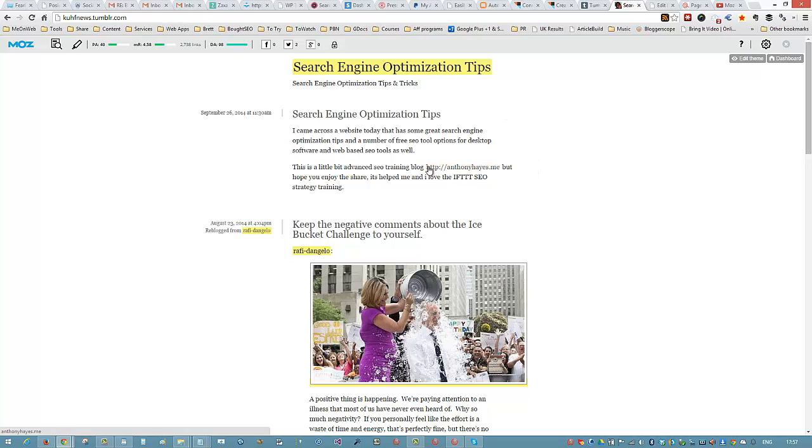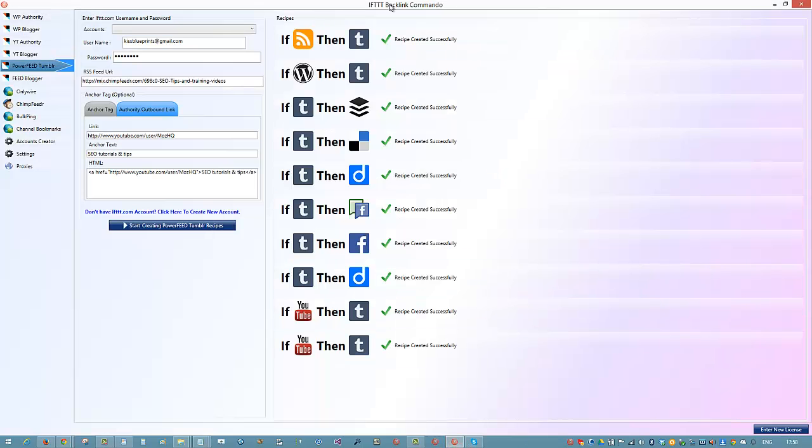Okay, that's all I've done. I mean, I've been pretty brazen about it. I've not been hiding it at all. So I bought a PR5 blog, domain authority 40, as you can see. First post to put up, first thing I did is change this to search engine optimization tips, and I put in basically the same thing for a subtitle, and I put a link in a very, very short blog post here. And that's it. I'm not really that bothered. I'm just going to make sure that I've got links going back over to my website every time there's a post being made, just simply by doing this one time.